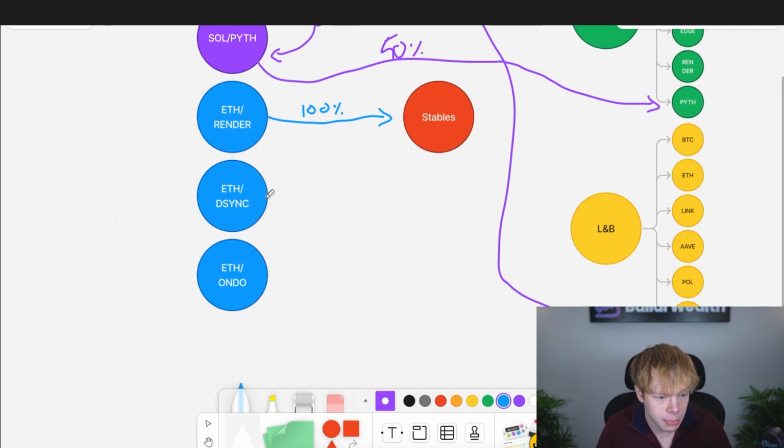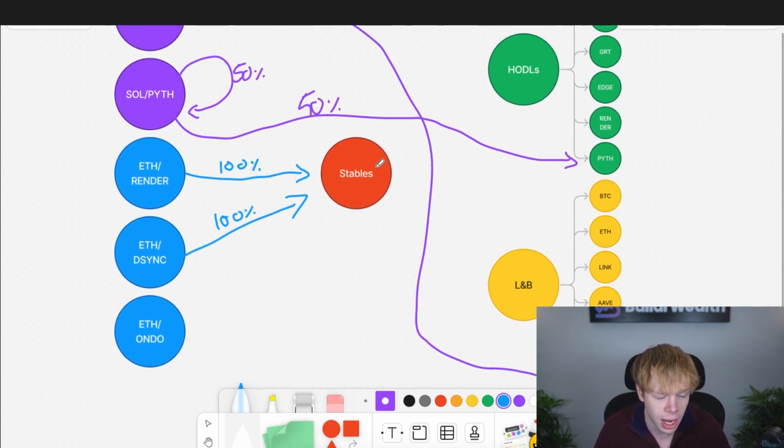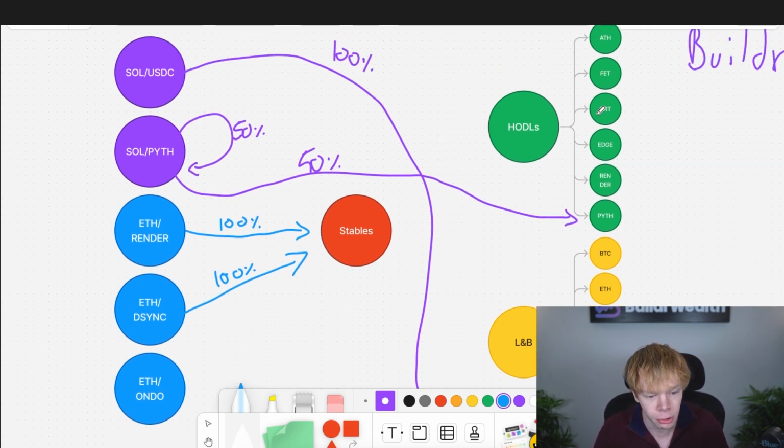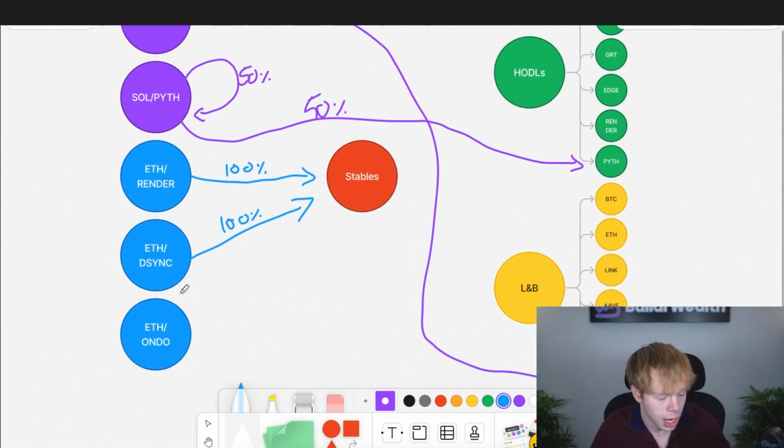This Desync one, I am taking all that income and I am putting it into stablecoins. Once again, same exact thing. And ultimately, sometimes some of this income is staying in Desync, whereas other times I'm using those stablecoins to actually buy up Desync. And I just opened this position, so I don't really have much Desync, only a couple hundred dollars, so I don't have it included over here on HODLs. But ultimately, I do want to build a position in it, which is why I have this position over here to produce high income, and I take that income and build an actual HODL position.